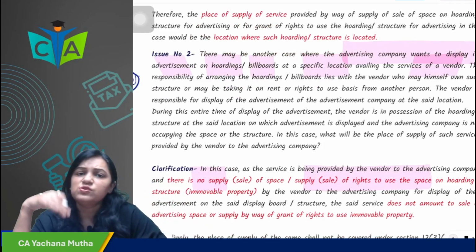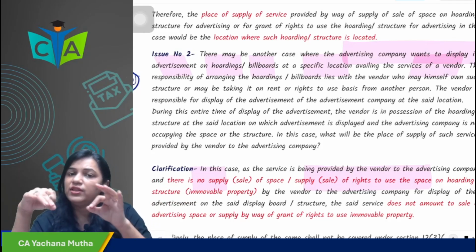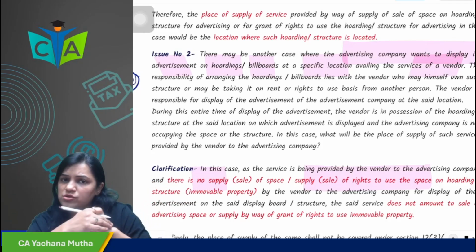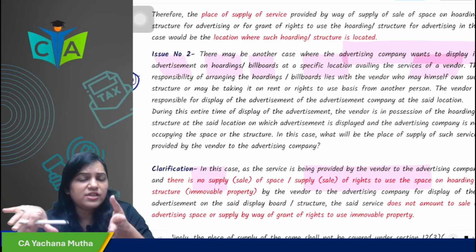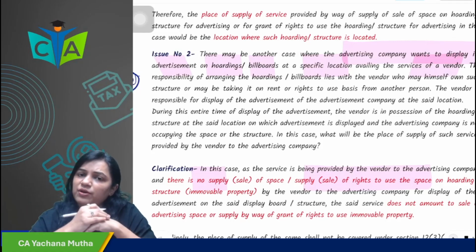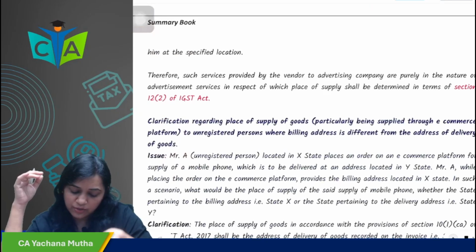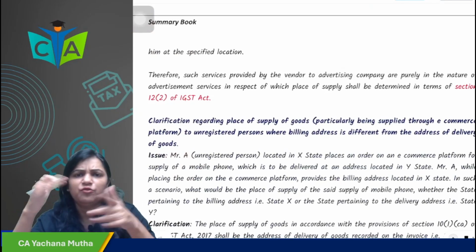So in this case there is no sale of space or right to use space, and it is purely in the nature of advertisement service. Only the default rule will apply, and the place of supply would be determined as per the provisions of 12.2. Very simple. The default rule will apply.